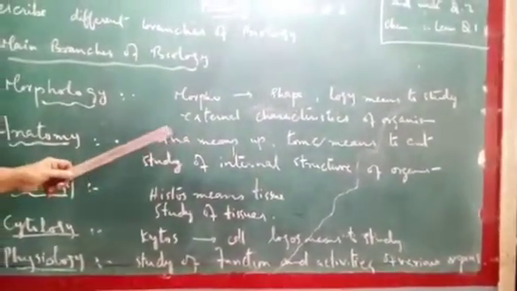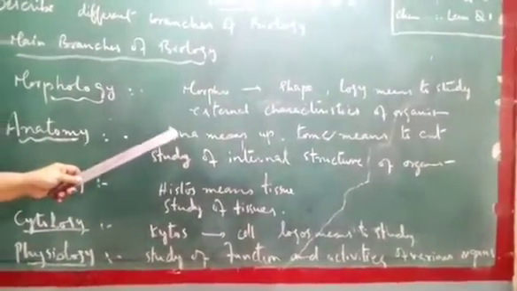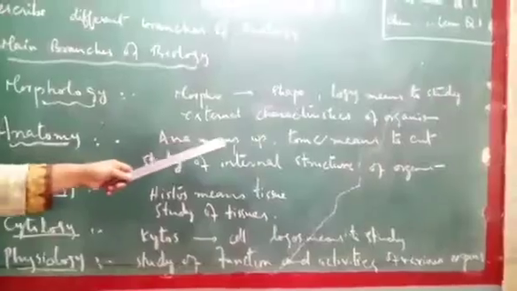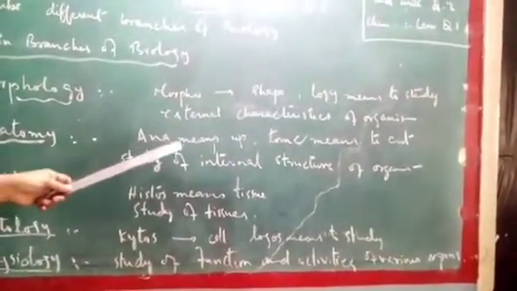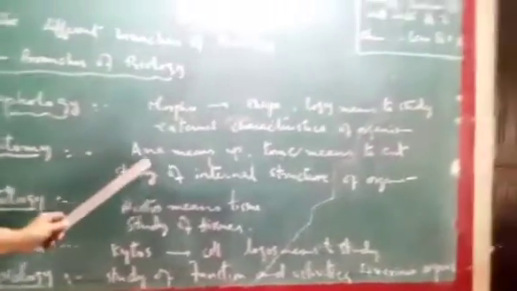Like what is the internal structure of root, what is the internal structure of leaf, stem, and what is the internal structure of the heart of a human, like that. So anatomy is the study of the internal structure of an organism.